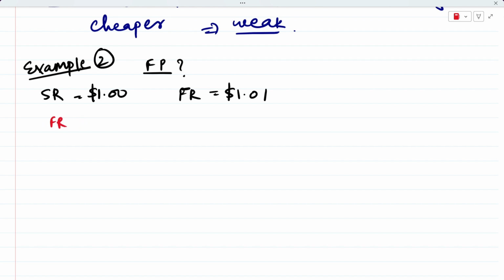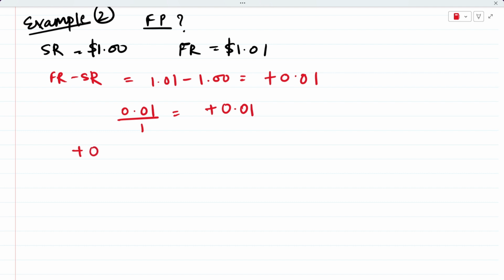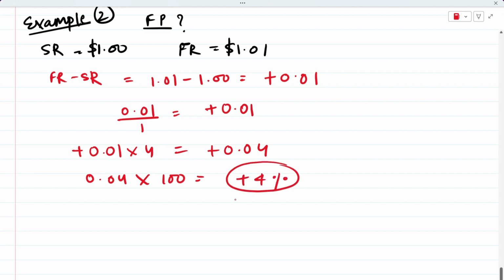Okay, so the first step was to subtract. When we subtract both these values, what do we get? We get a positive value of 0.01. The next step was to divide it by the spot rate. So we take 0.01 and divide it by 1, which is our spot rate, and then we again get positive 0.01. Then the next step was to multiply this value by 4. So we multiply it by 4, we get positive 0.04. And the last step was to multiply this value by 100 to get into percentage, and then we get plus 4%. So this is the value of my forward premium.